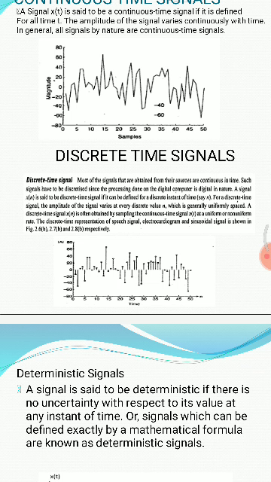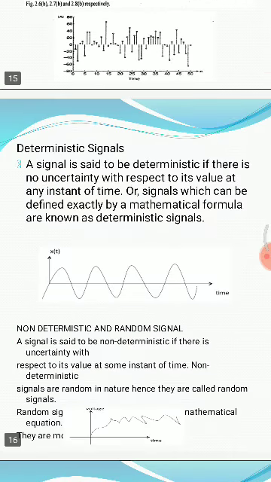A signal x of n is said to be a discrete time signal if it can be defined at a discrete instant of time n. What is meant by the deterministic signal? A deterministic signal is one where there is no uncertainty with respect to its value at any instant of time, or a signal which can be defined exactly is known as a deterministic signal.